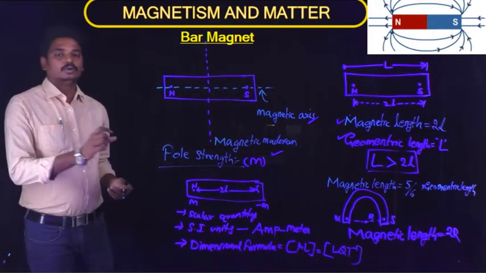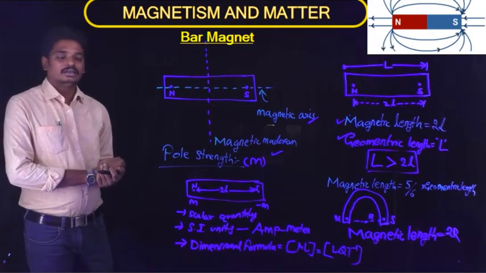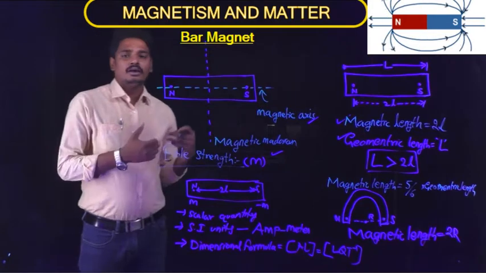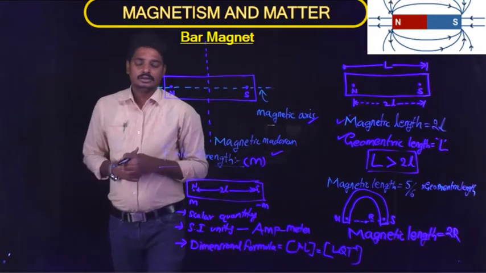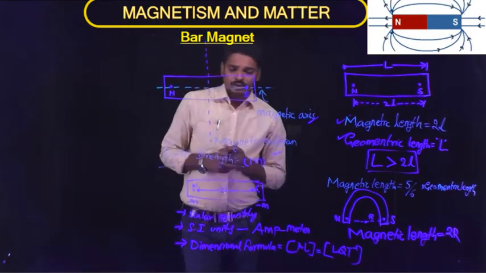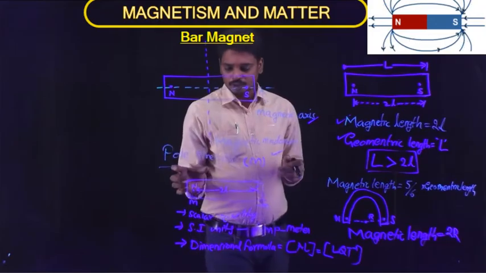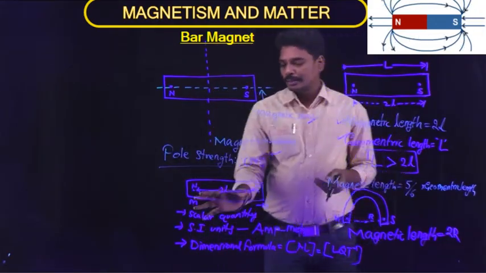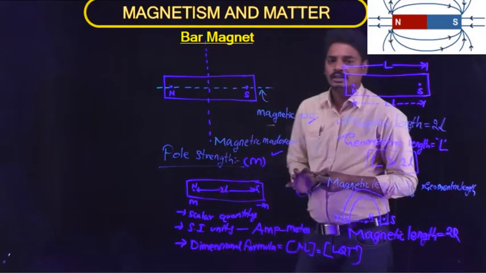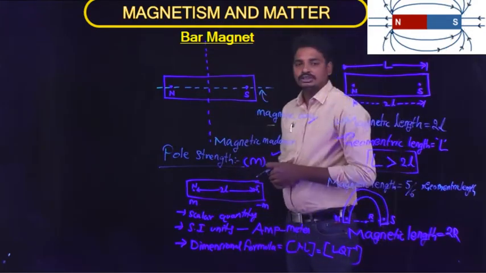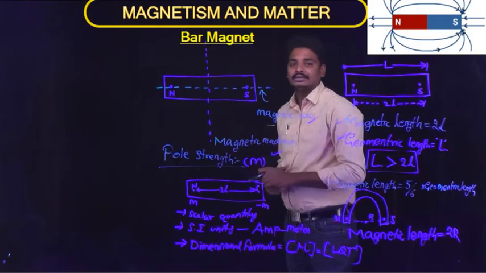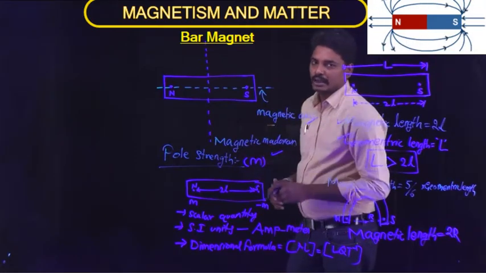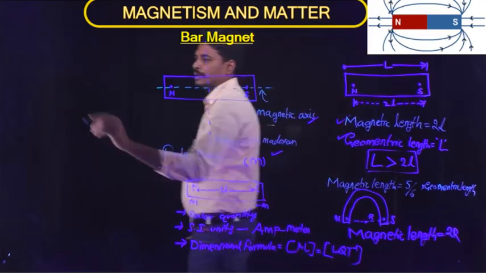So this is the pole strength, the ability of a pole to attract or repel another pole or an unmagnetized substance. What happens to the pole strength m and the magnetic length 2L when we cut the bar magnet?